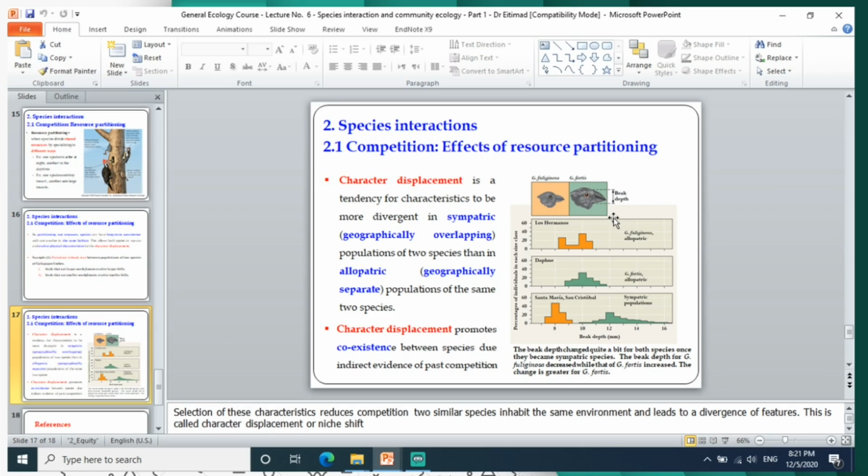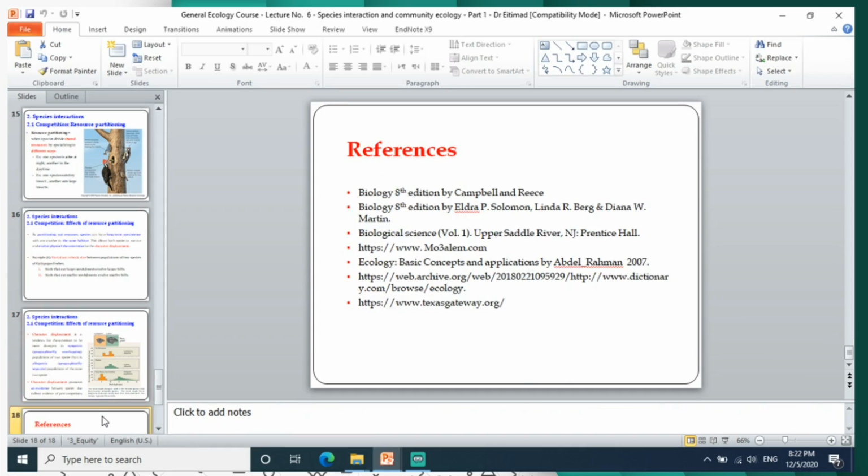In order to stay in one place, selection of this character will reduce the competition between the two similar species inhabiting the same environment. That means they are living sympatrically, in geographically overlapping environmental conditions, and this leads to divergence of features. They can live together and coexist, but they must diverge in their features, and this is called character displacement, or niche shift.